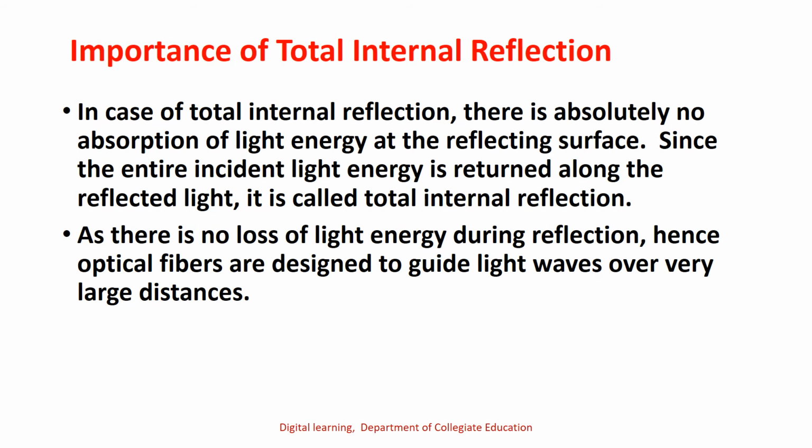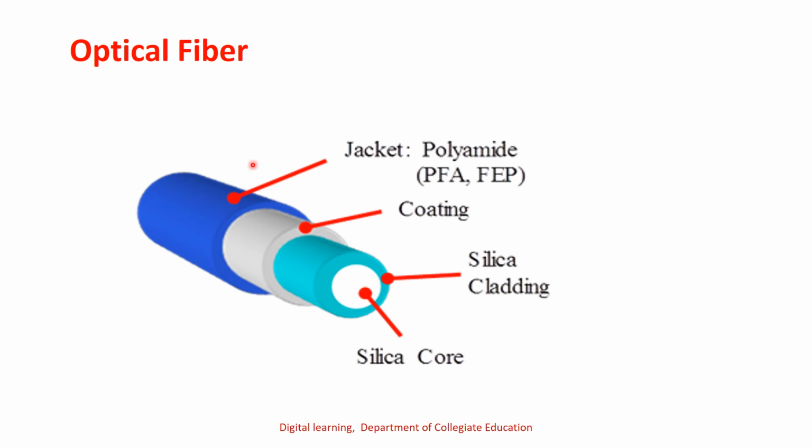So, the importance of total internal reflection. In the case of total internal reflection, there is absolutely no absorption of light energy at the reflecting surface, since the entire incident light energy is returned along the reflected light. That is why it is called total internal reflection. As there is no loss of light energy during reflection, optical fibers are designed to guide light waves over very long distances. So this is an optical fiber.